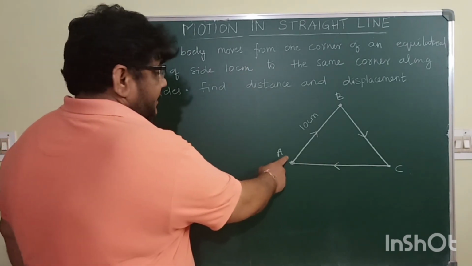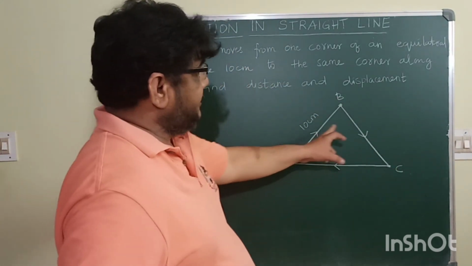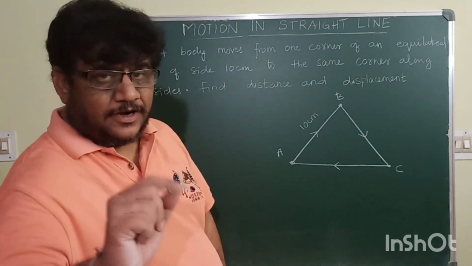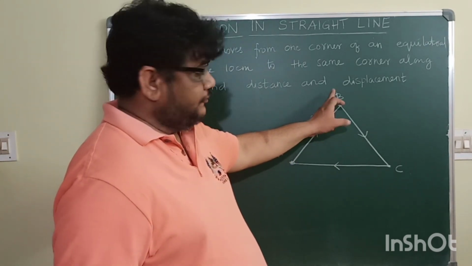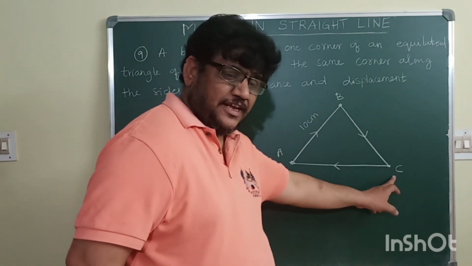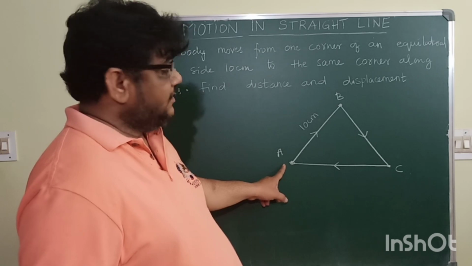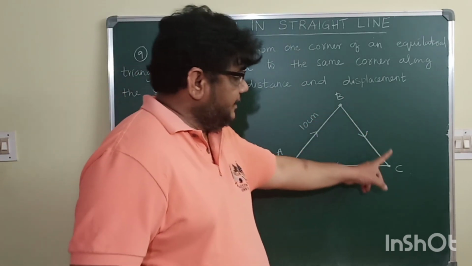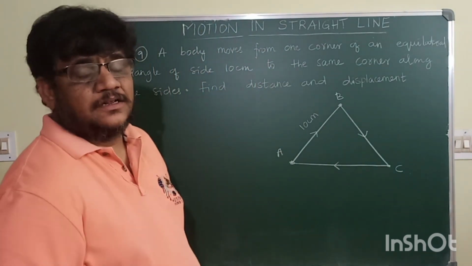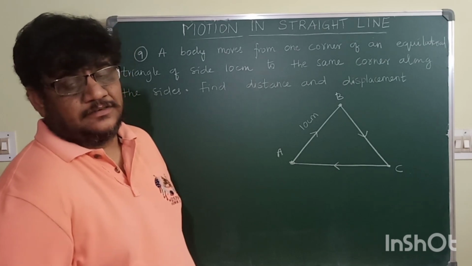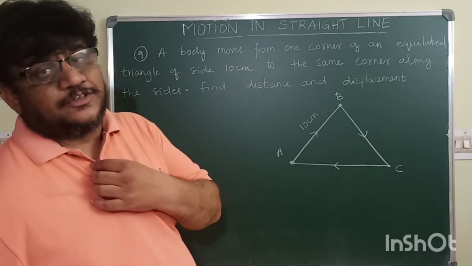A body, let us name this equilateral triangle as ABC. Length of each side is 10 centimeters. A body started its motion from A, it went to B, from B it went to C, from C it came back to A, where A, B and C are the vertices of an equilateral triangle. In this case, what is the distance travelled and what will be the displacement?